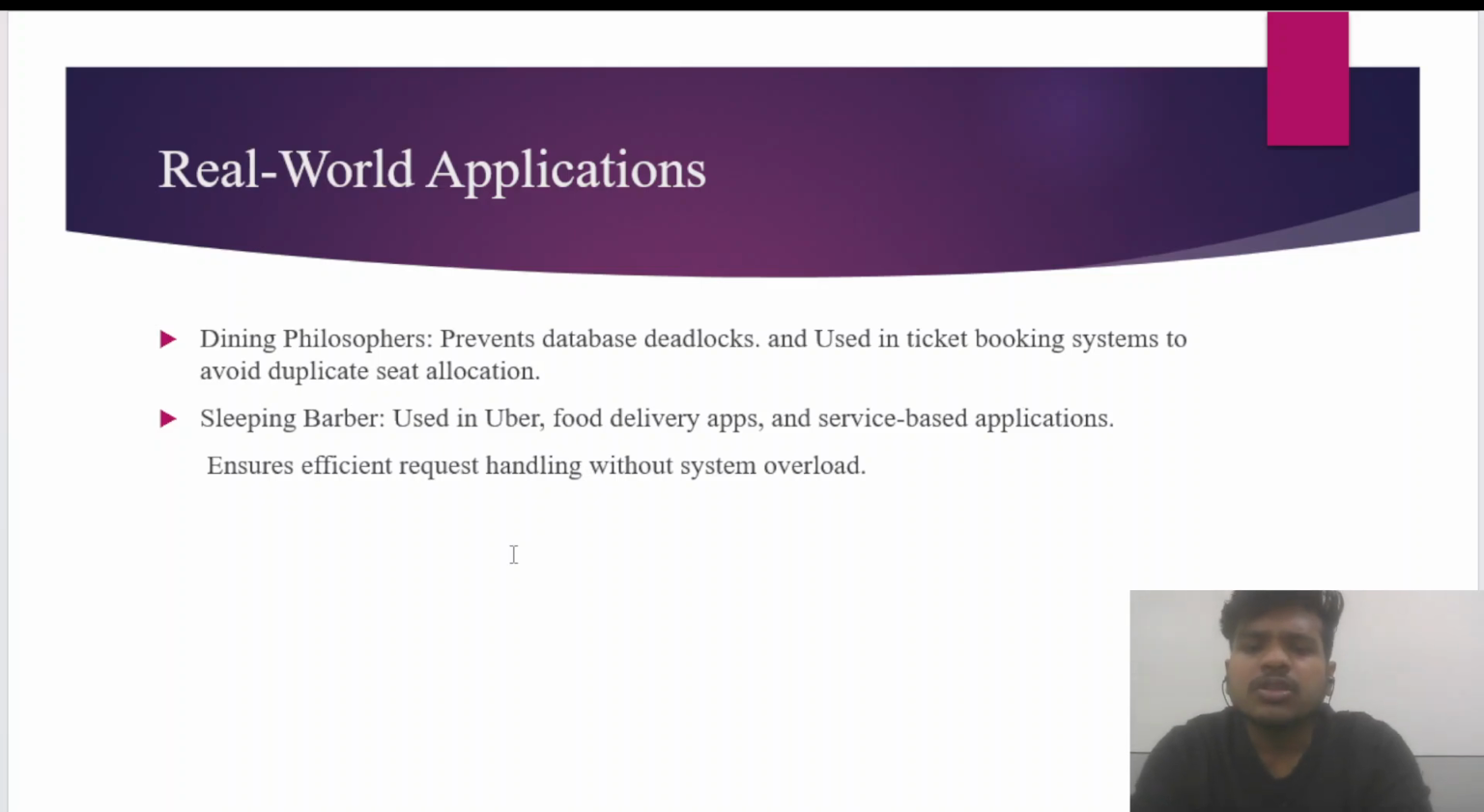Now let us see all the problems in real world scenarios. Firstly, the dining philosophers problem. Have you ever tried booking concert tickets online? The system will use similar rules to stop 10,000 people from grabbing the same seat. Then, the sleeping barber. If you have used Uber or any food delivery app like Zomato, the drivers, or the barbers, sleep until a request or customer arrives. The app manages the waiting chairs to avoid overload.